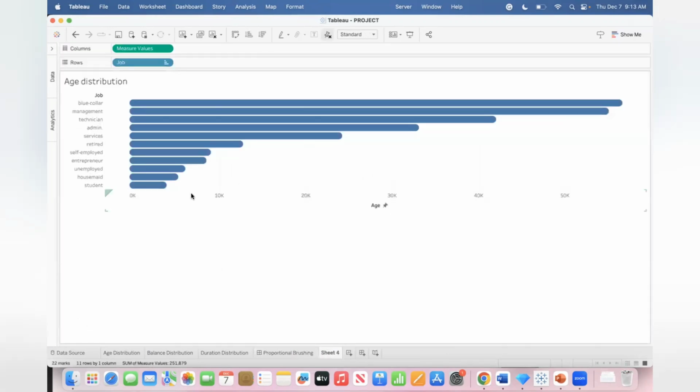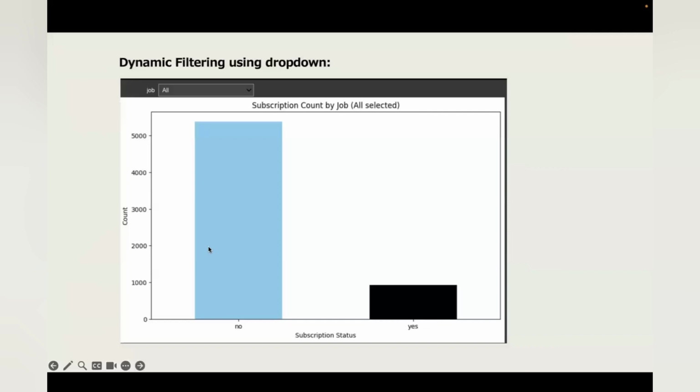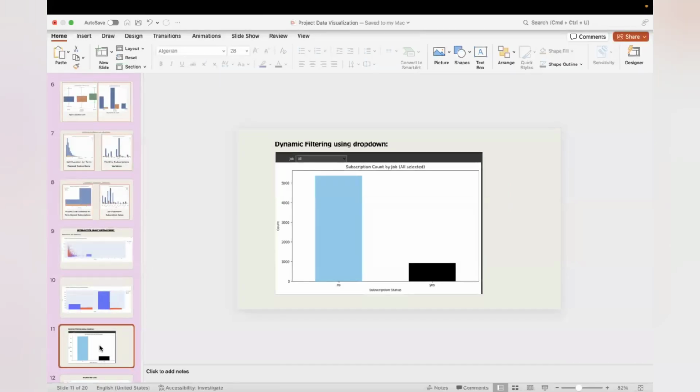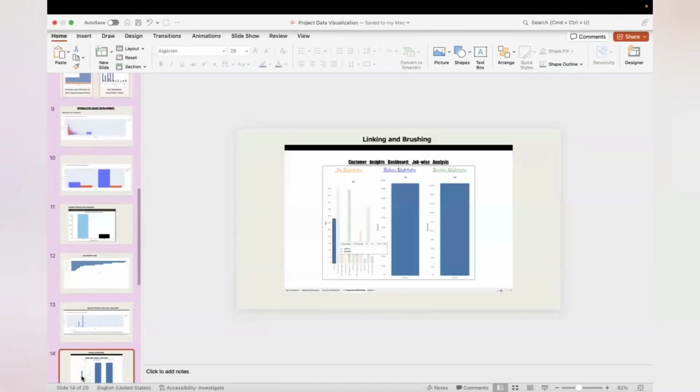And apart from this, I also tried a round bar chart for the age distribution across job and age bar chart. So these are all the charts which I have shown before.